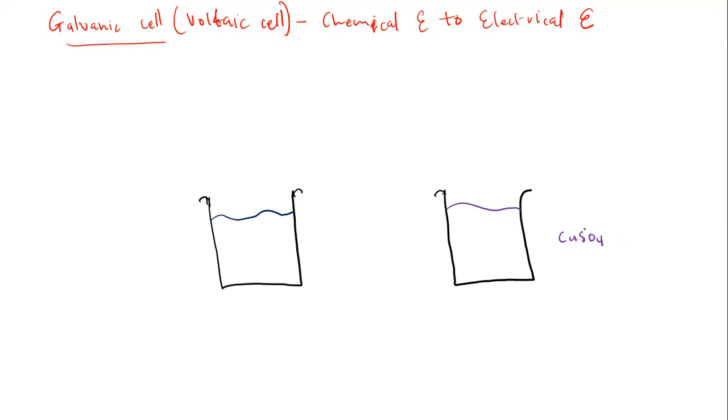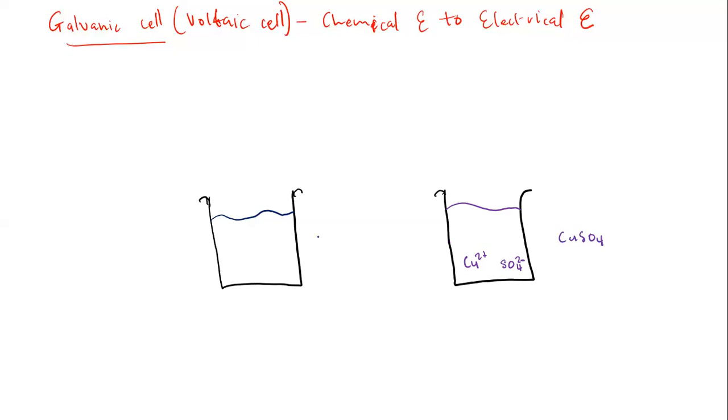This ionic compound will dissociate into its ions in this solution. So this solution will be composed of Cu2+ ions, this is copper 2, and SO4 2- ions. We're going to have many tons and tons of these ions in this solution.